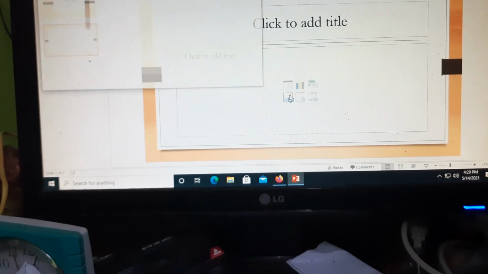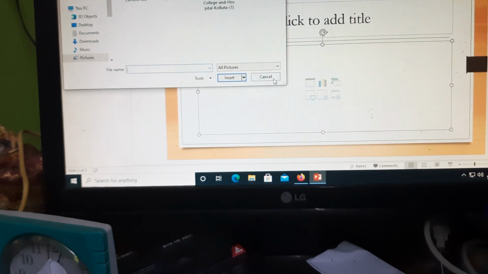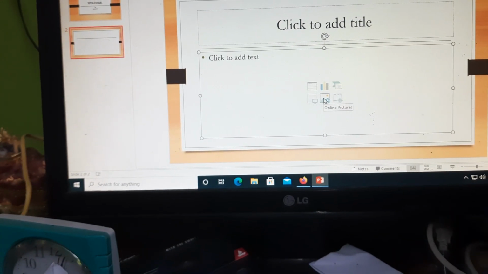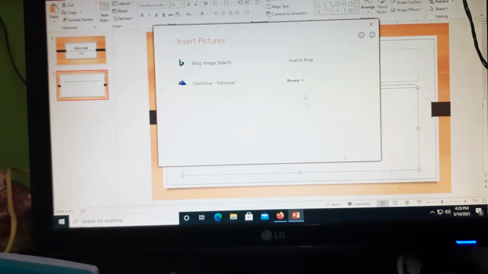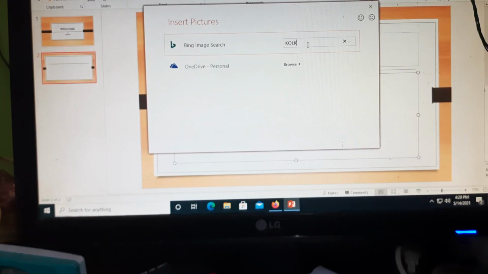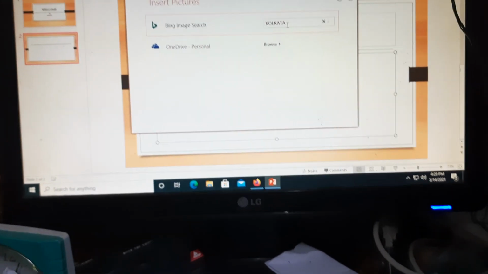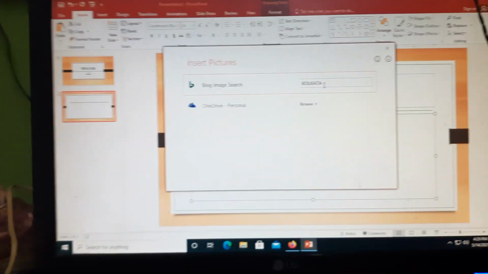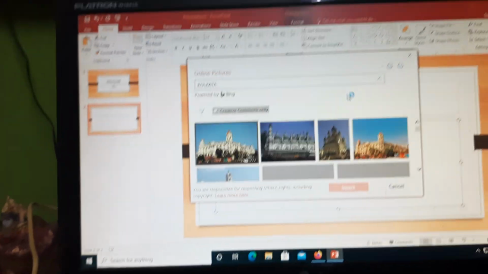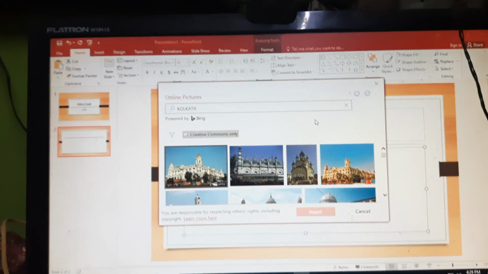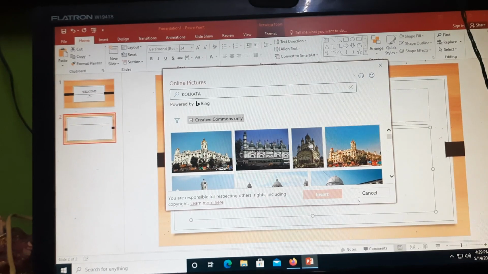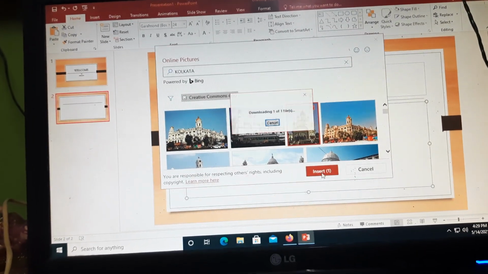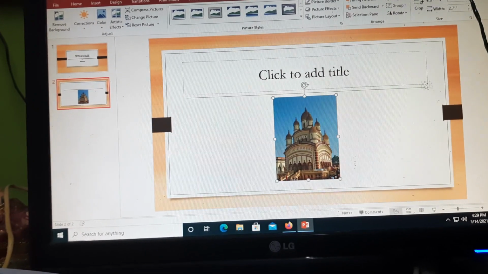I can go for pictures. Suppose I go for some online pictures. If you click on online pictures, it asks that the net connection should be available. So you can search over there Kolkata, then we have to press enter. It is searching for different things of Kolkata. Suppose I have selected the temple over there. Now click on insert. So it is now inserted.